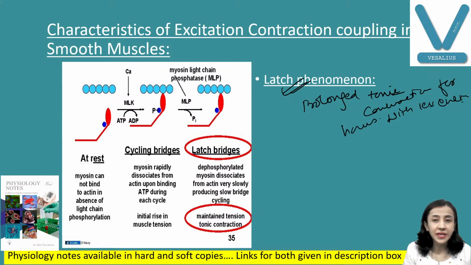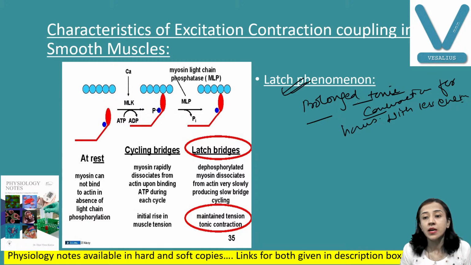I repeat, in the latch mechanism, smooth muscles maintain prolonged tonic contraction for hours, with less energy required, but they maintain a state of sustained prolonged contraction. That is the latch mechanism.